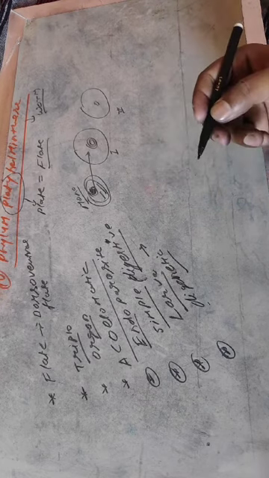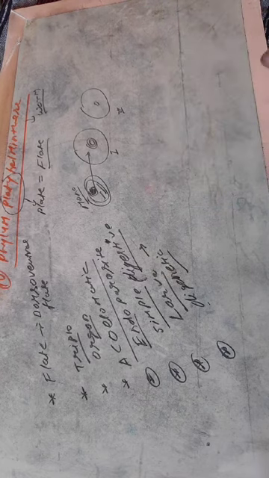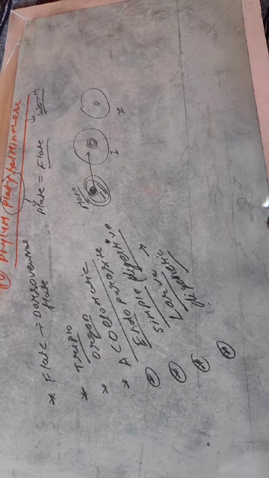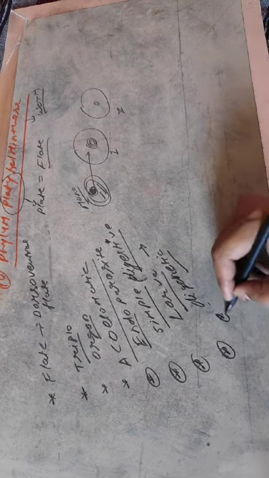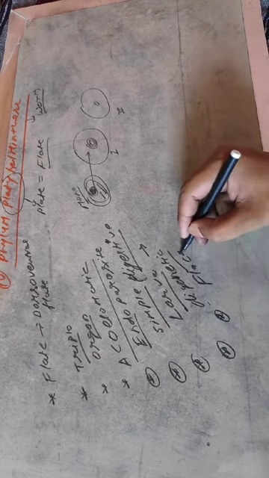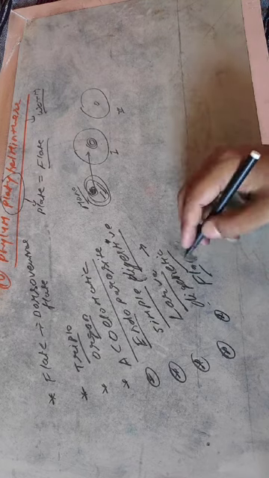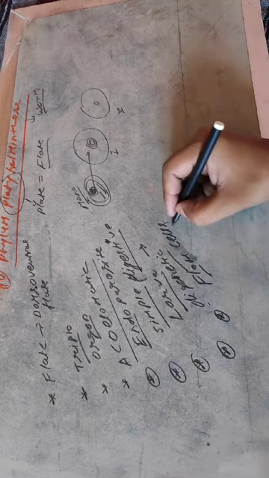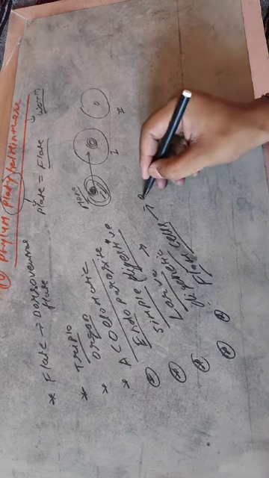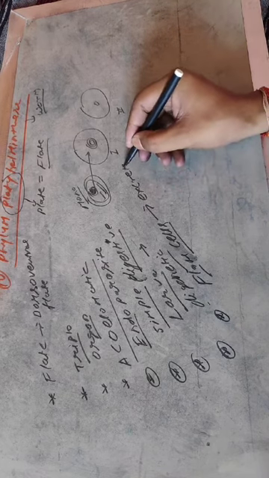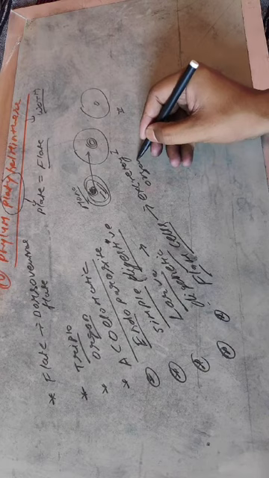Now, another very important feature of the Platyhelminthes. Platyhelminthes possess very specific organs known as flame cells. The flame cell is the excretory organ in the Platyhelminthes.